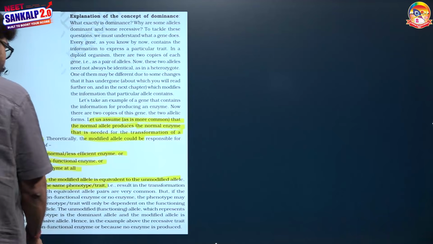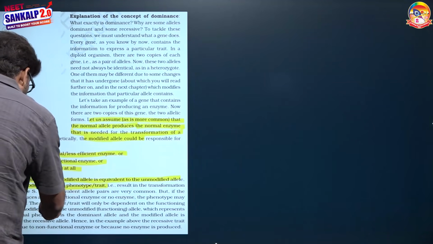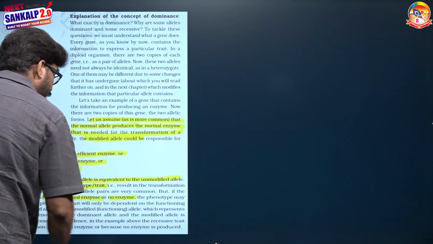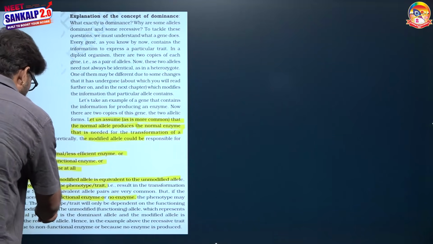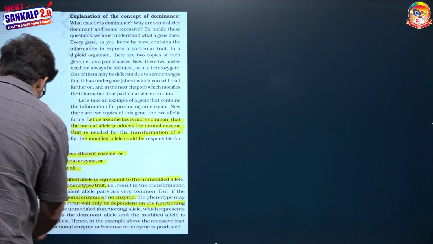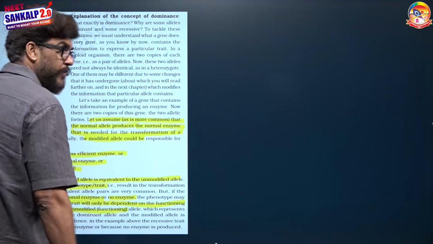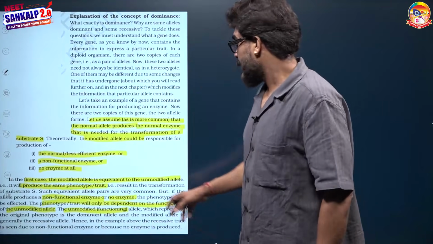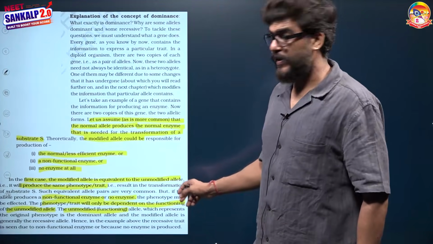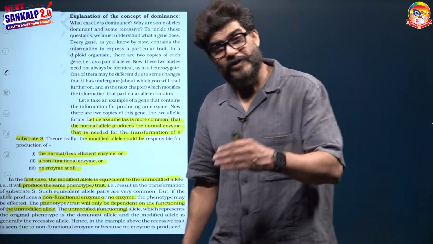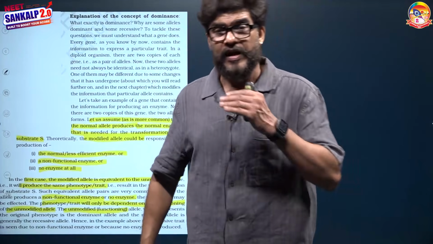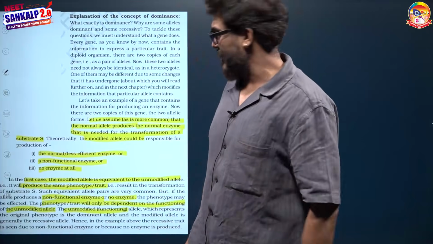Such equivalent pairs are very common. But if the allele produces non-functional enzyme or no enzyme, the phenotype may be affected. Phenotype will only be dependent on the functioning of the unmodified allele. Unmodified means functional allele. It means talls are tall because of the presence of capital T, and dwarfs are dwarf due to lack of capital T. What the author is writing is that the phenotype will only be dependent on the unmodified allele: once due to presence of the unmodified allele, and second time due to the lack of the unmodified allele.